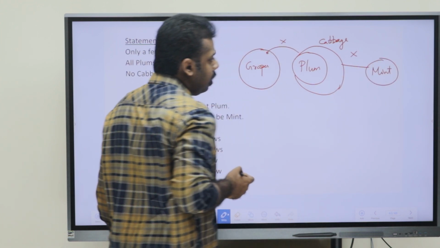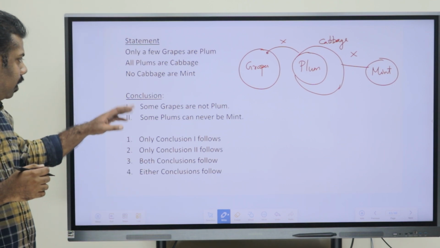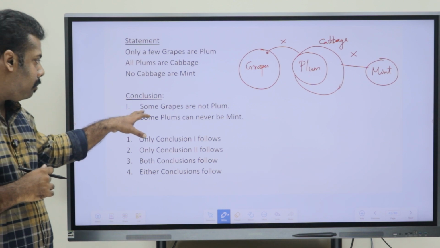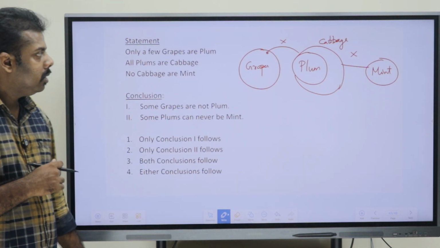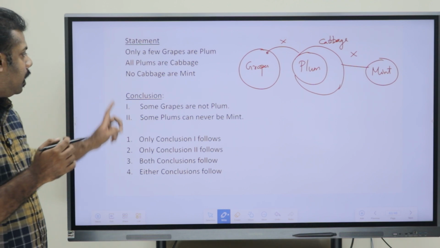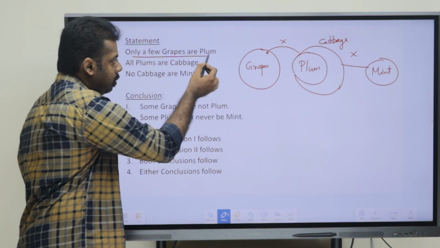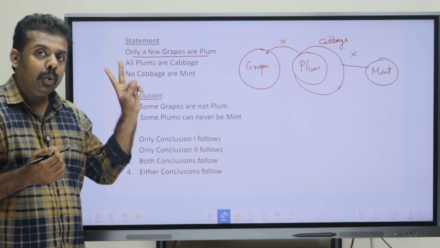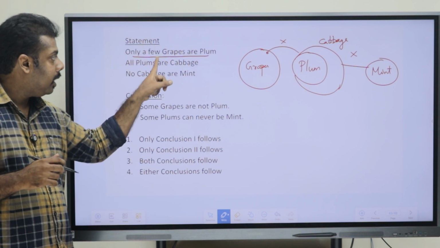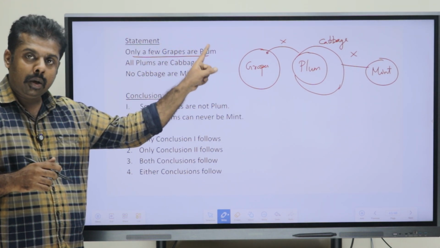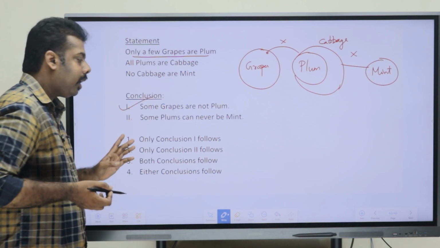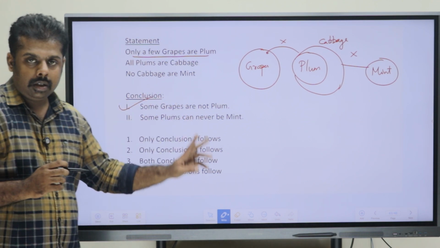Now if we connect the conclusions here, what does the first conclusion say? Some grapes are not plum. Is it right or wrong? As we know, they have only a few relation. What we discussed, two will be right. Some grapes are plum is right, and some grapes are not plum is also right. So here they have given that second case. So we can directly say that the first conclusion is right here.